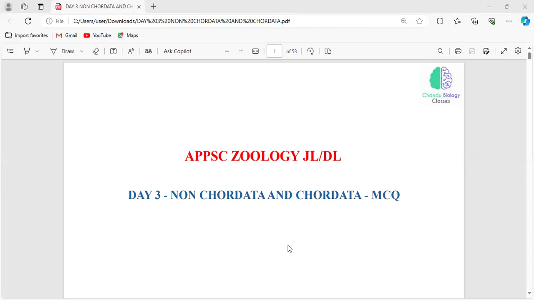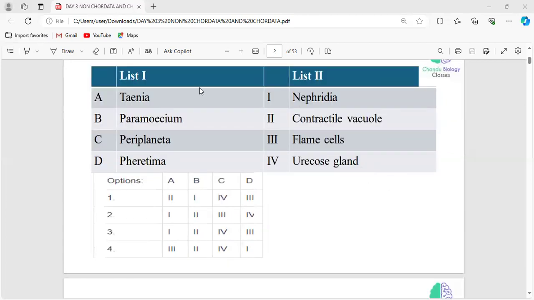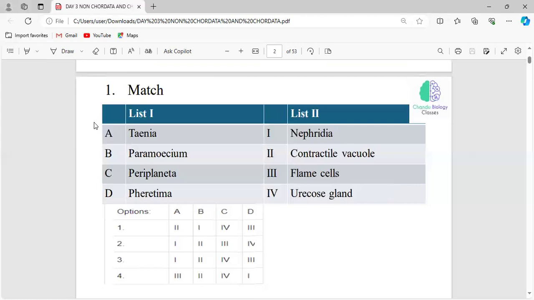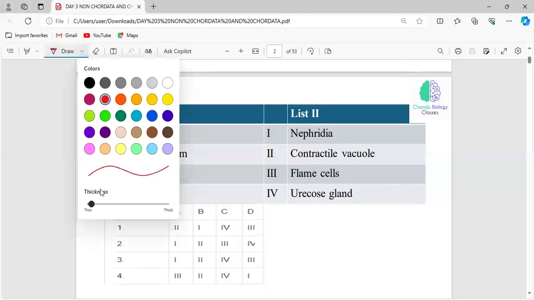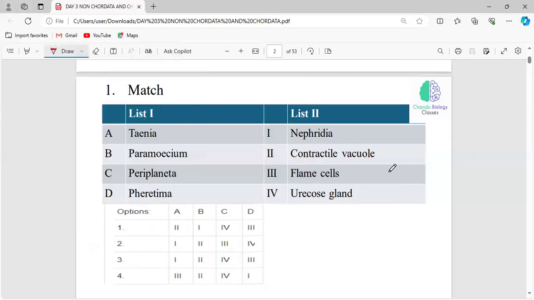Okay, we'll start. For today, your first question will be this. Match the following question. You have to match it correctly. Taenia solium, and these are all the excretory organs. You have to match the particular organism with the correct excretory organ. Here are your options. Taenia solium, first of all, just tell me which phylum this Taenia solium comes under and its common name.